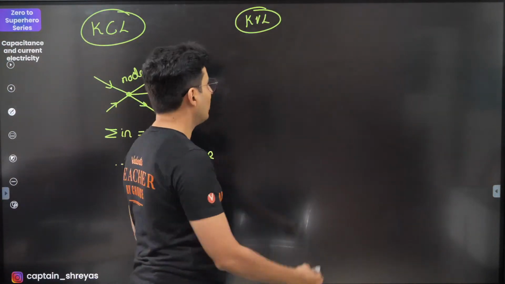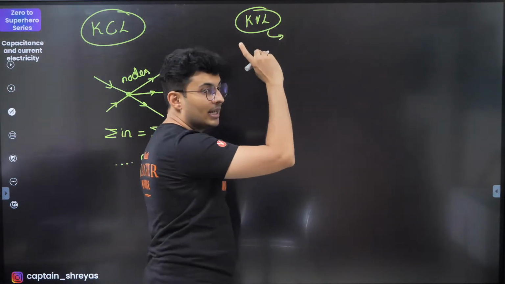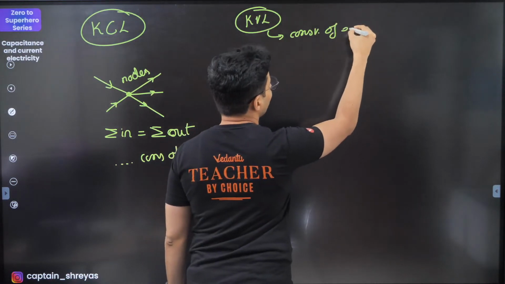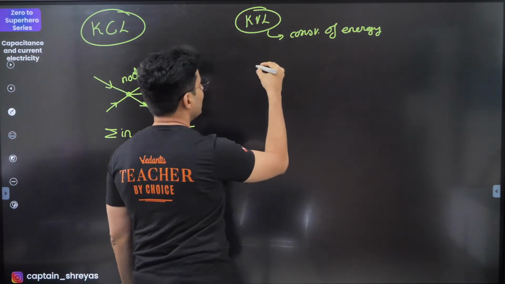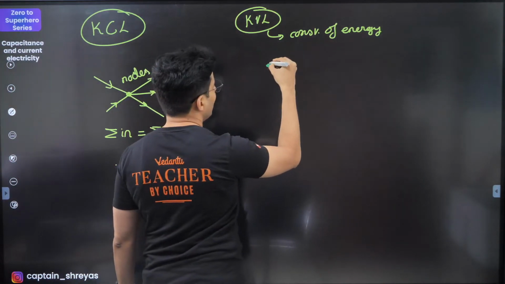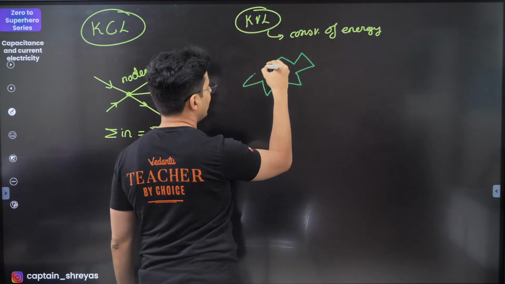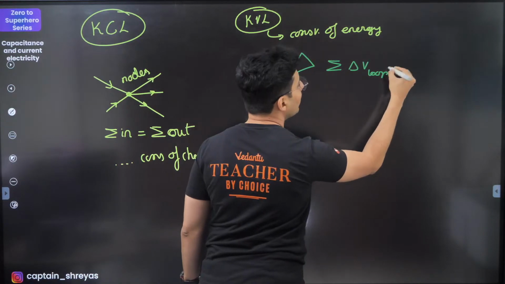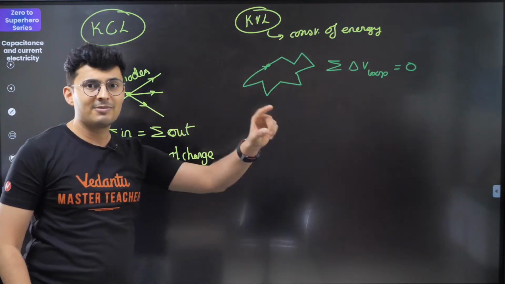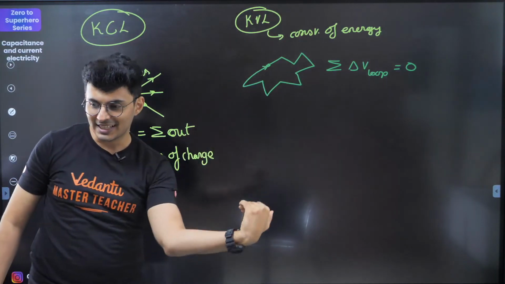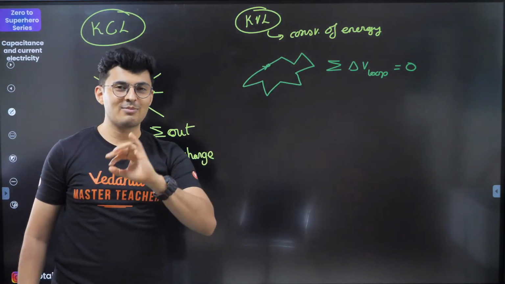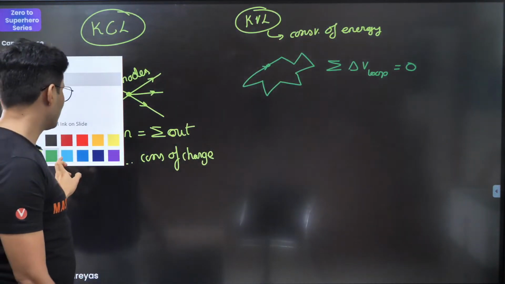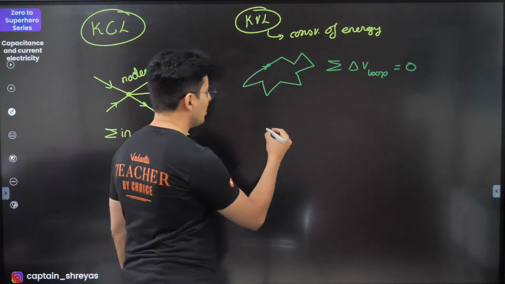Okay, and this is based on basically nothing but that the net potential difference is zero. It's basically law of conservation of energy. So it just says that if you start from a point and you go across the circuit and come back to the same point, then the total sum of all the voltage differences in a loop is going to be zero. Every device will have some drop. Sometimes it can increase, sometimes it can decrease, and when you come back to the same point, the total voltage drop is zero. And there are some very important sign conventions which I'm pretty sure you should know. Let's talk about them also.